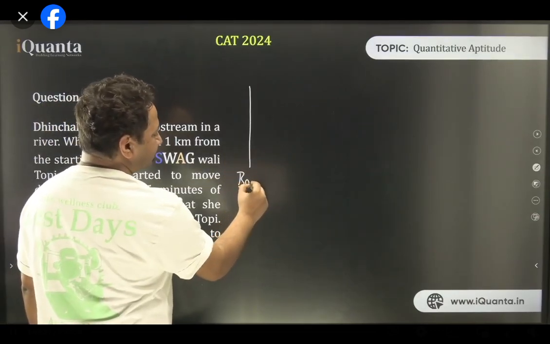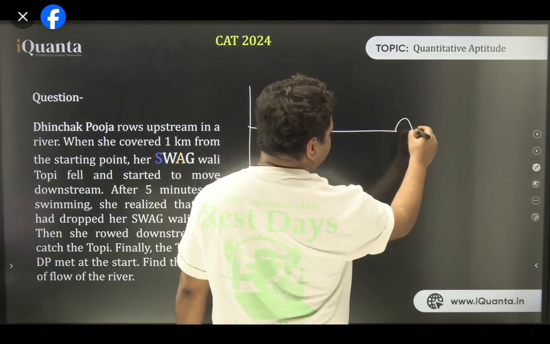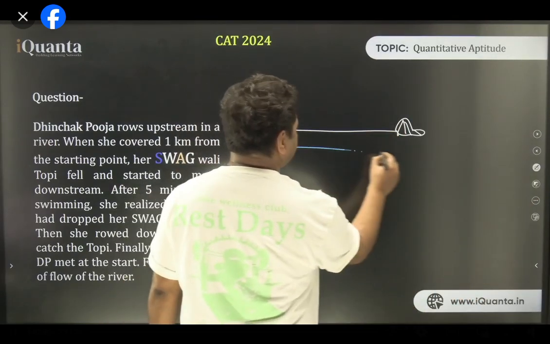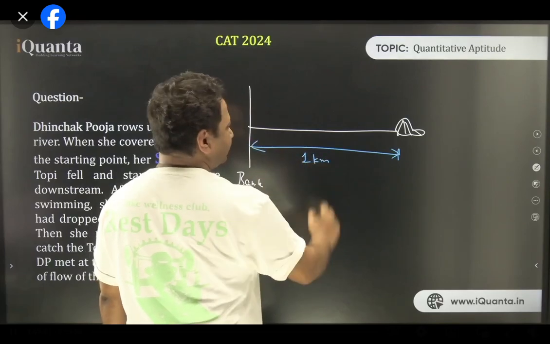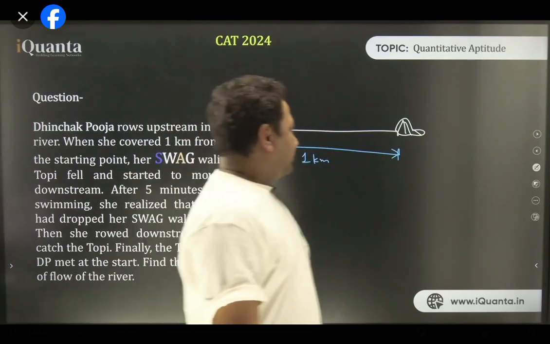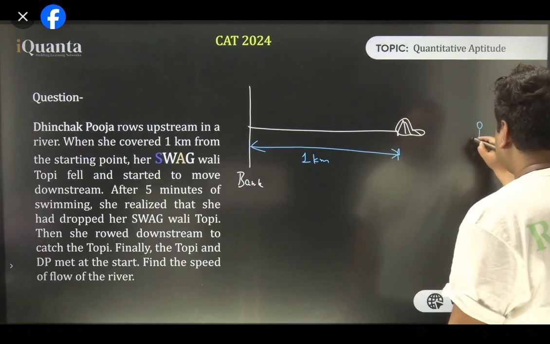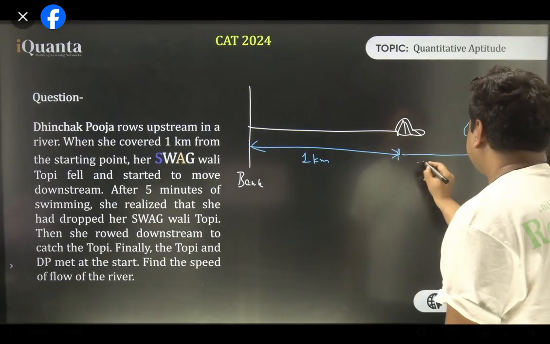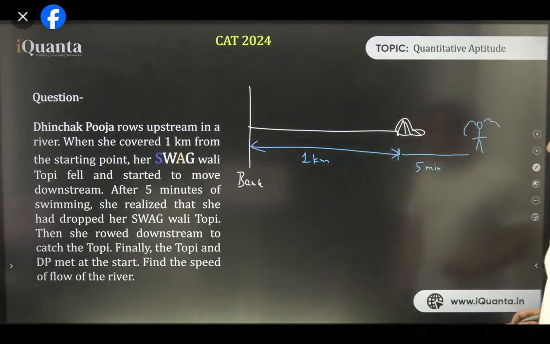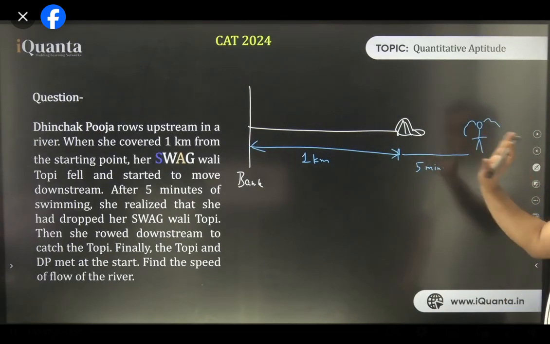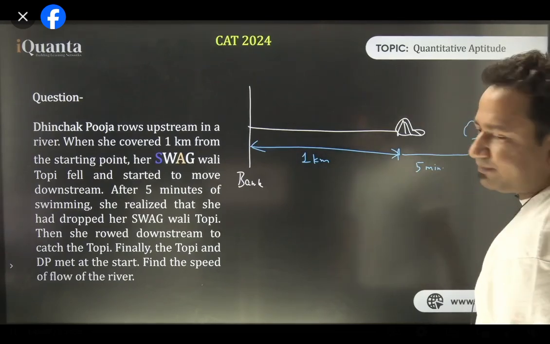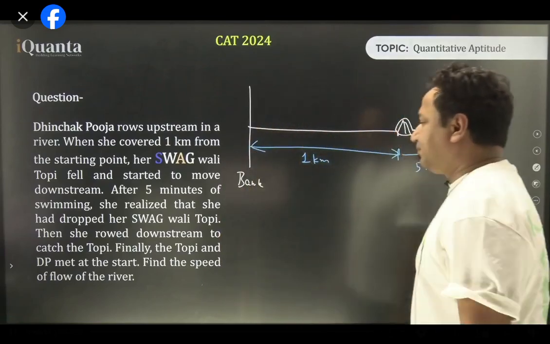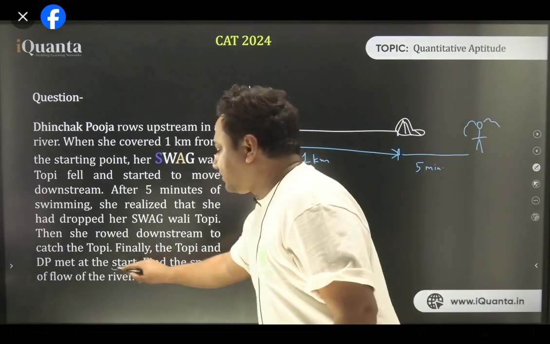This is the bank of the river. We have the cap over here. All right. This is 1 kilometer. All right. Here, now Pooja travels for 5 minutes. Then she realizes that her topi has fallen, and she turns back and tries to catch the topi. All right. And both Pooja and the topi reach the bank at the same time. That is at the start.